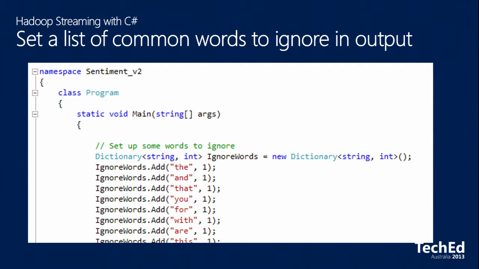The first thing is a list of common words to ignore in the output. As Gavin mentioned earlier in the sentiment analysis piece, there are some words that just don't add any value. Bad, good, excellent: these are all really useful words for picking up information. But the, not, with: they don't add anything, and there's an awful lot of them in any given block of text. So the first thing I've done is set up basically a dictionary of words to ignore in the output. If I come across the, and, that, you, or a bundle of other words in that list, they're not going to be part of the output. And that actually reduces the volume of data that we have to work with on the other side.